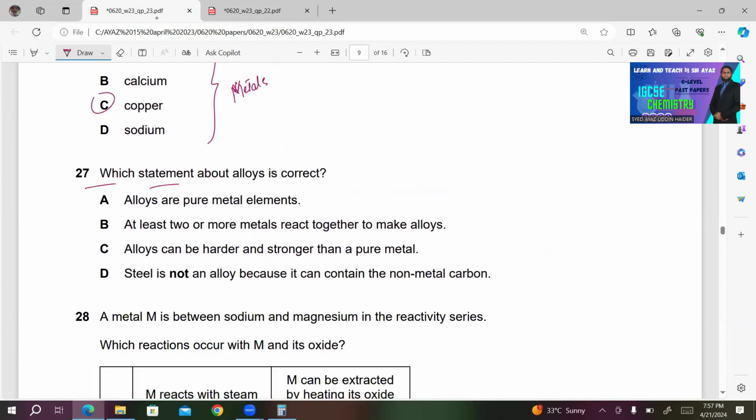27. Which statement about alloys is correct? What are alloys? They are mixtures of metals.